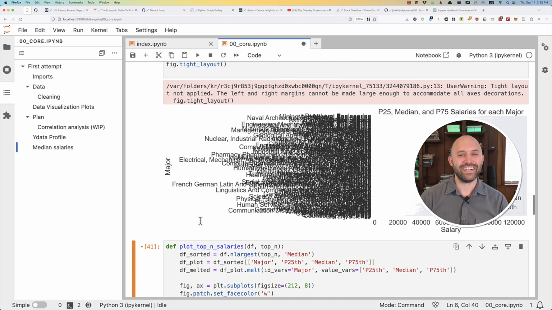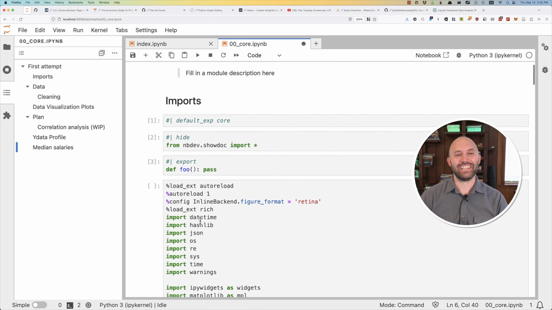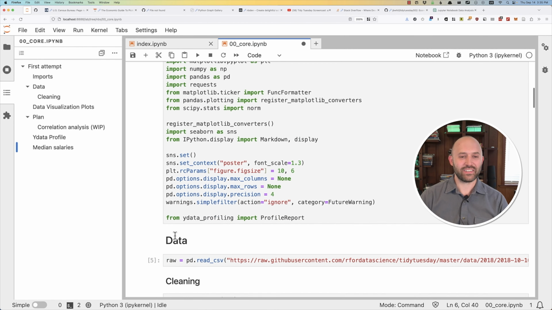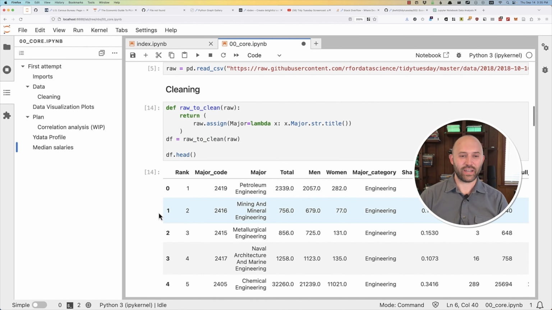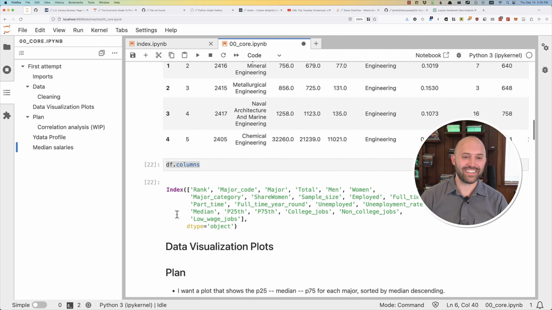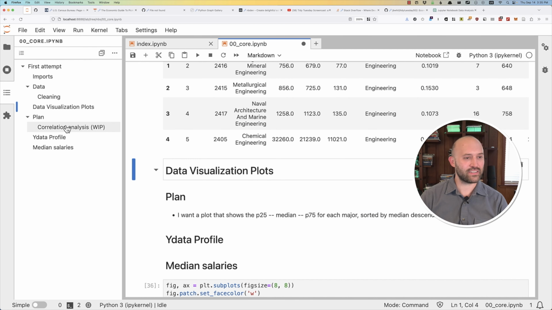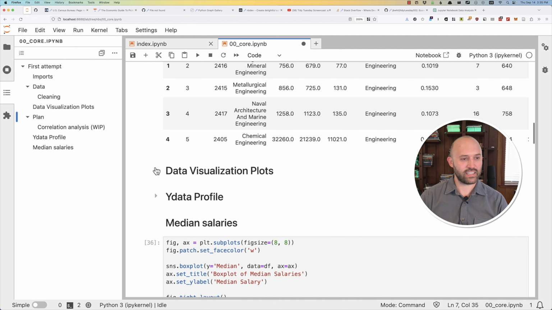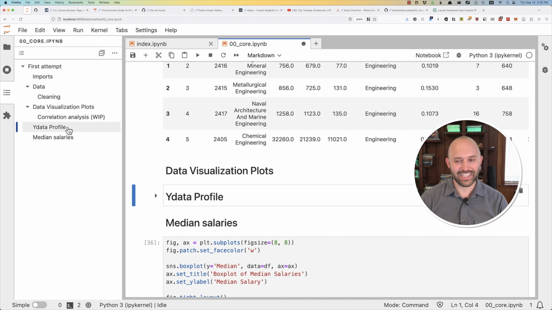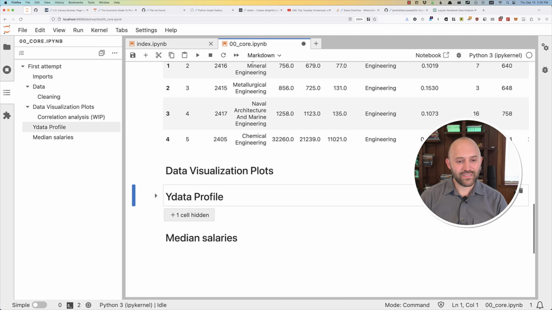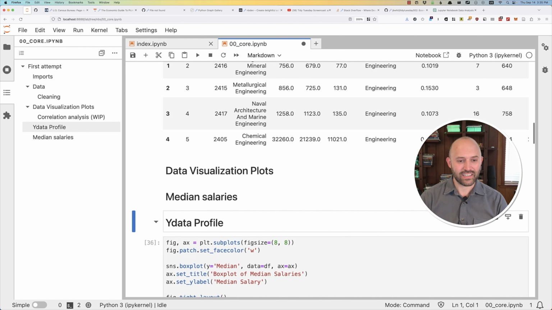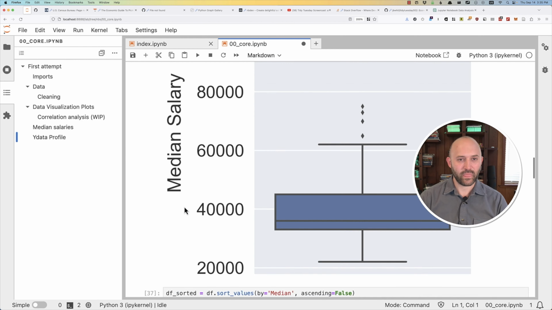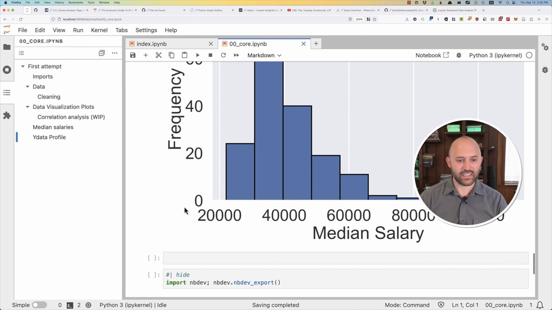Okay. Let me redo the ydata-profiling thing in pandas. Okay, the cleaning looks good. The columns, who cares? I'll have some plots here. I have the plan that I don't care about anymore. Let's move this down. What is this doing when I have cells hidden? What on earth is this? Okay, that data is still there somehow.